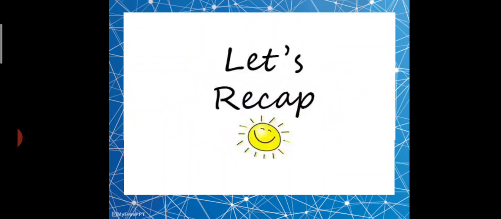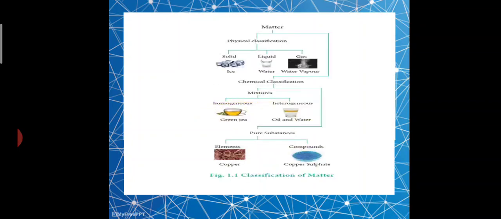Let's recap what we discussed in the last class. In the first class, we started with the new lesson in chemistry, basic concepts of chemistry and chemical calculations. We started the lesson with an introduction, knowing the importance of chemistry and why we need to understand the principles of chemistry, followed by the classification of matter. The matter was classified into physical classification and chemical classification.